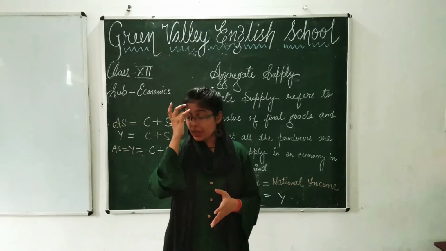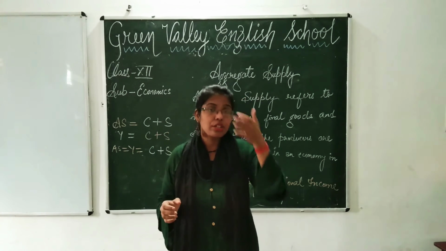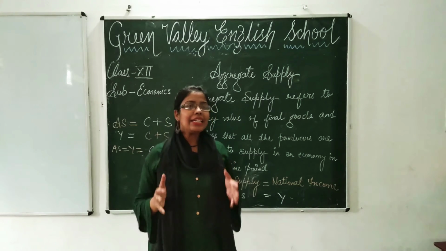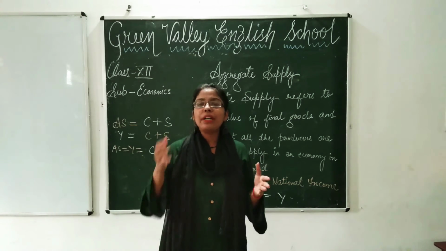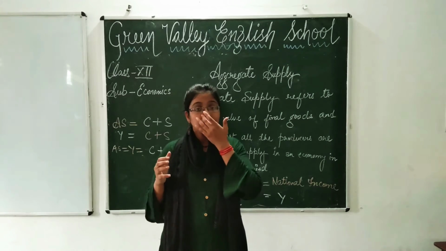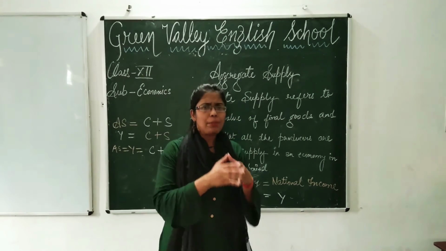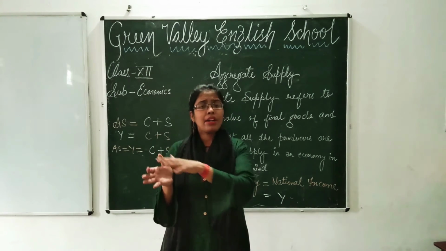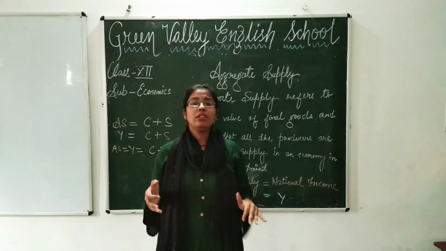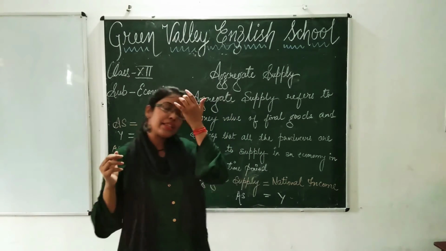That is aggregate demand, which is equal to aggregate expenditure. Students, you have already seen that aggregate demand is equal to aggregate expenditure. We have discussed the components, and I told you the meaning of demand, aggregate demand, market demand, and how it is different. Now this time I am back with the topic aggregate supply.